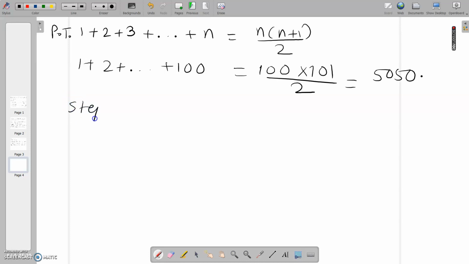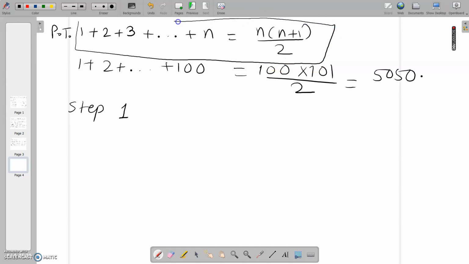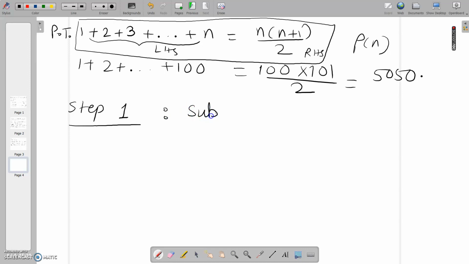So step 1. This whole result I'm calling P of n, and there are two sides, the left hand side and the right hand side of my result. So in step 1, I am substituting n equal to 1 on the LHS. It will go up to only 1, it will have only one term. So LHS will become only 1.